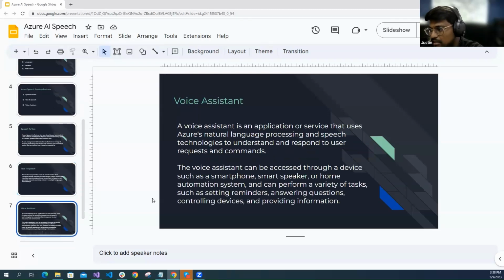And then the voice assistant. This is a small application we have already seen in many places, like Alexa, Siri, and smart devices. It produces the output for what we have commanded, or if we ask a question, it will take the question and produce the output based on our question. These three features are in the Azure Speech Services.